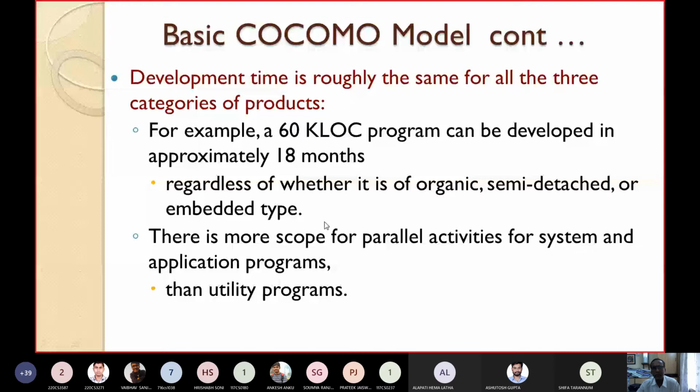And you can see another observation: there is more scope for parallel activities for system and application programs than utility programs. So if you are considering system and application programs, you will get more scope for parallel activities in comparison to utility programs like compilers, loaders, etc.